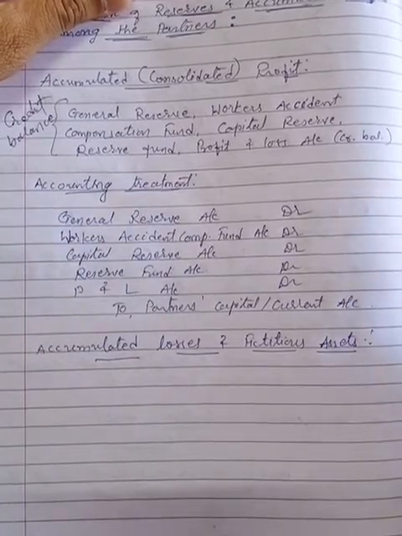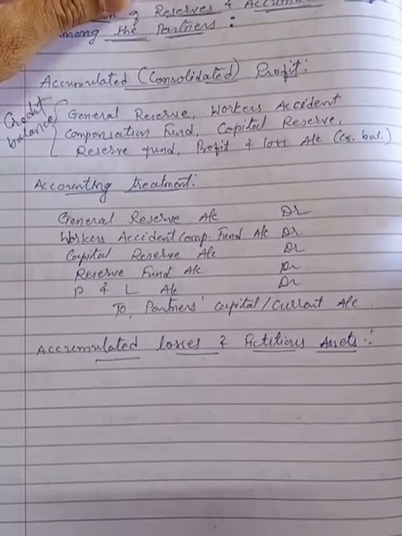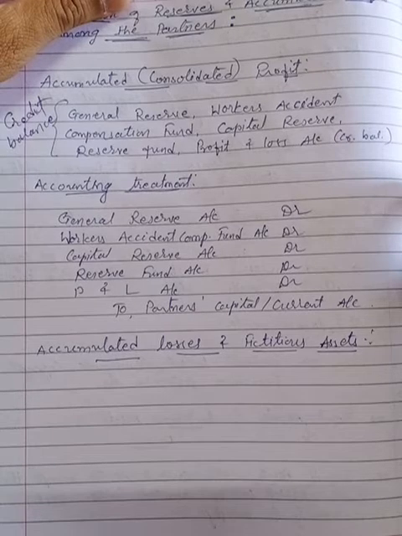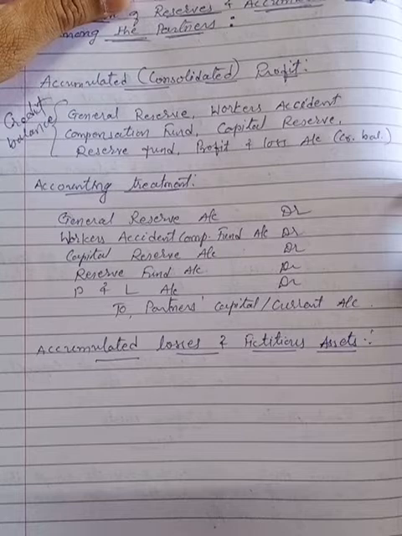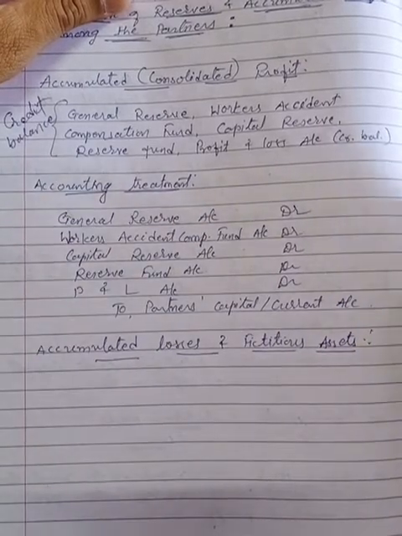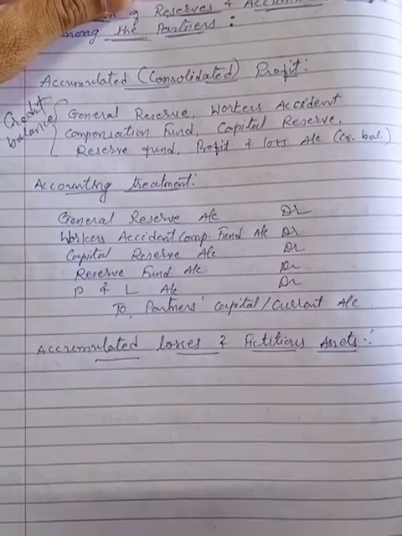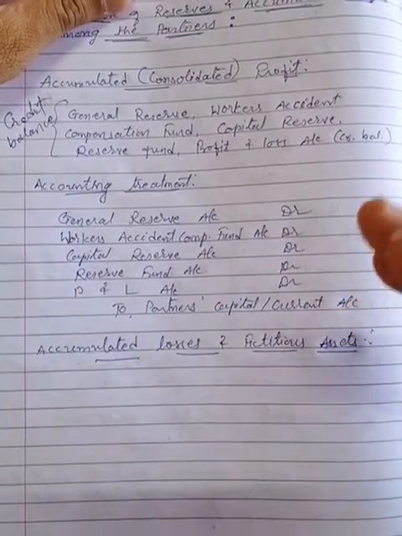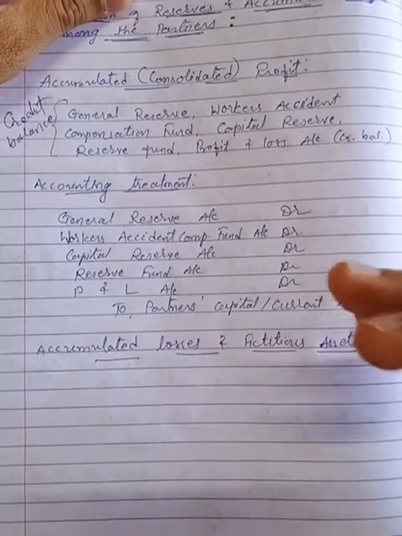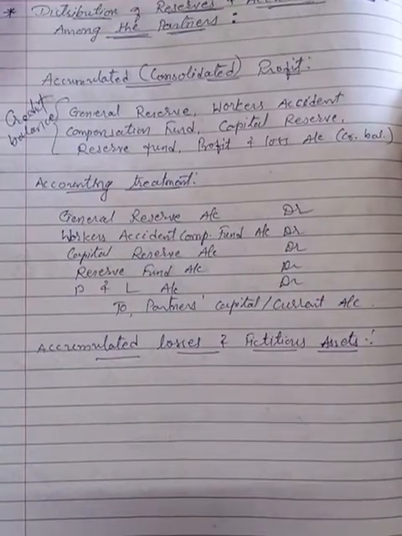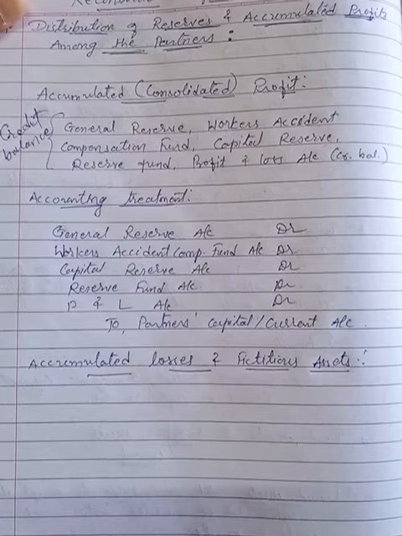That unwritten off amount of expenditure is known as a fictitious asset, and such assets are treated as a loss. It is not an asset, it is an expenditure, right? So it is unwritten off expenditure, considered as a loss. That loss also should be written off, or closed and transferred to the partners' capital or current account at the time of reconstruction.